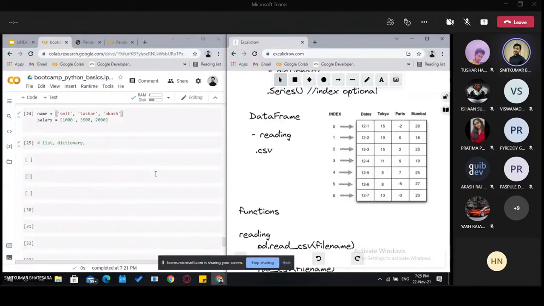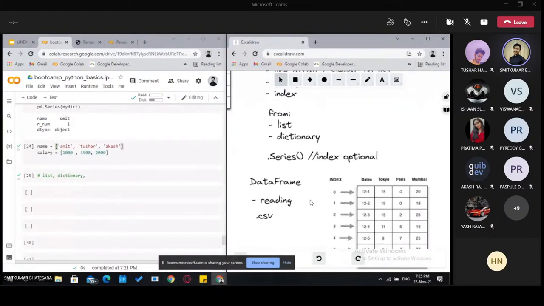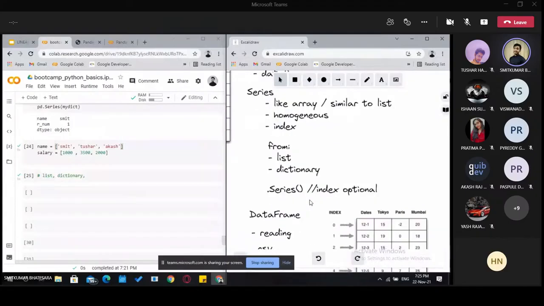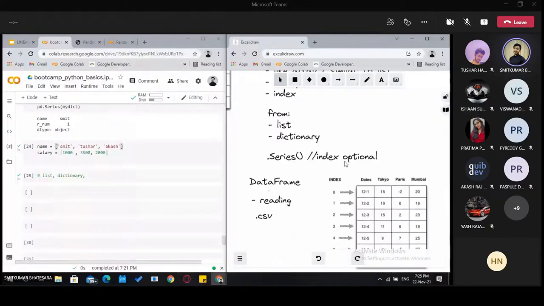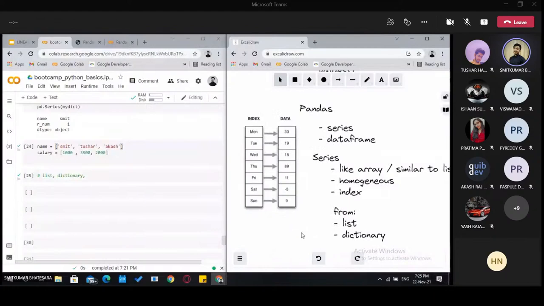So, it's been 2 days. We were on the weekends, and now we are again coming back to pandas. We started pandas on Friday, and we saw Series, this type of data structure. Do you remember all that?